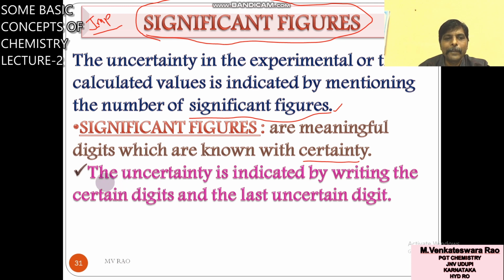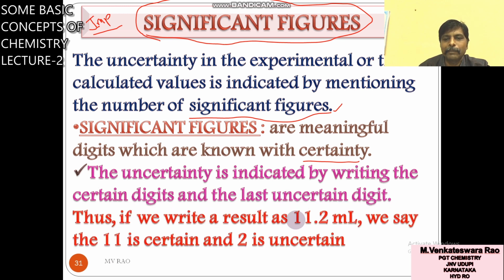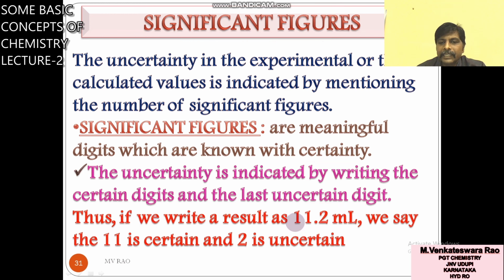For example, the uncertainty is indicated by writing the certain digits and the last uncertain digit. Take this example: 11.2 ml. The result is 11.2 ml.